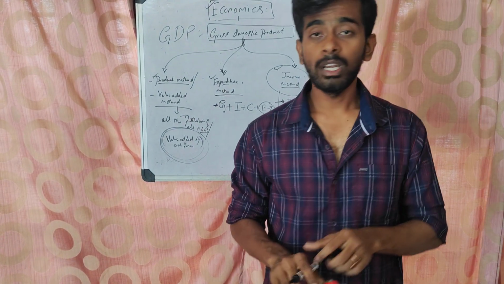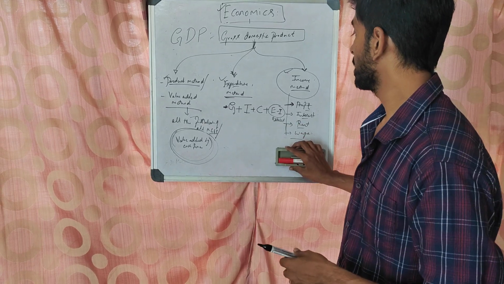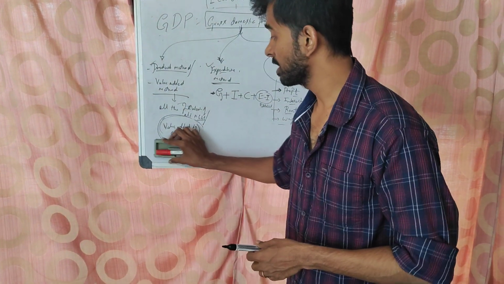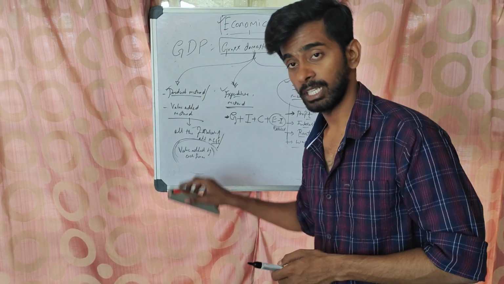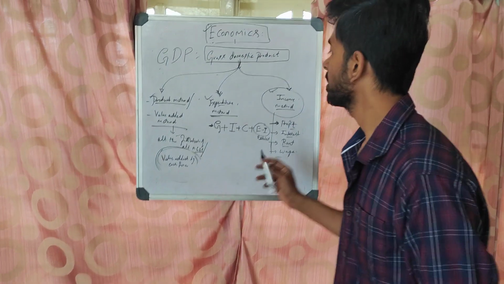So, who will calculate GDP? On what basis are we calculating GDP? India is using which method? India is using all 3, right?